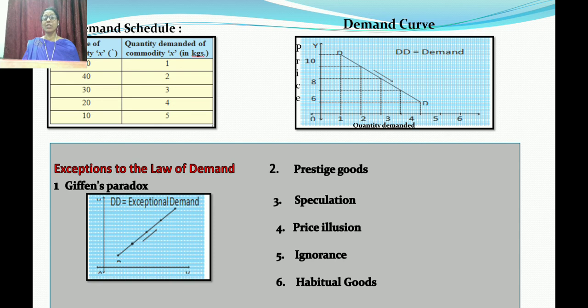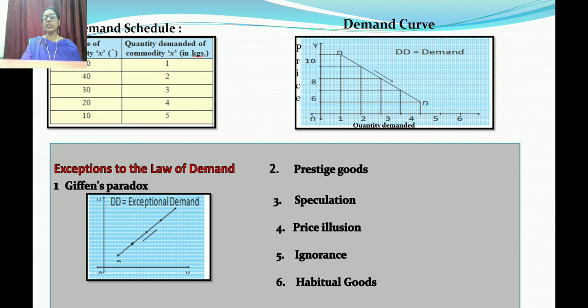The illusion is that when the price is high, there is a status, or the quality of the goods is nice. The quality is good. The good quality goods we will purchase for the higher price. So this illusion is there. So people purchase it even if there is a higher price. They don't go for the law of demand.